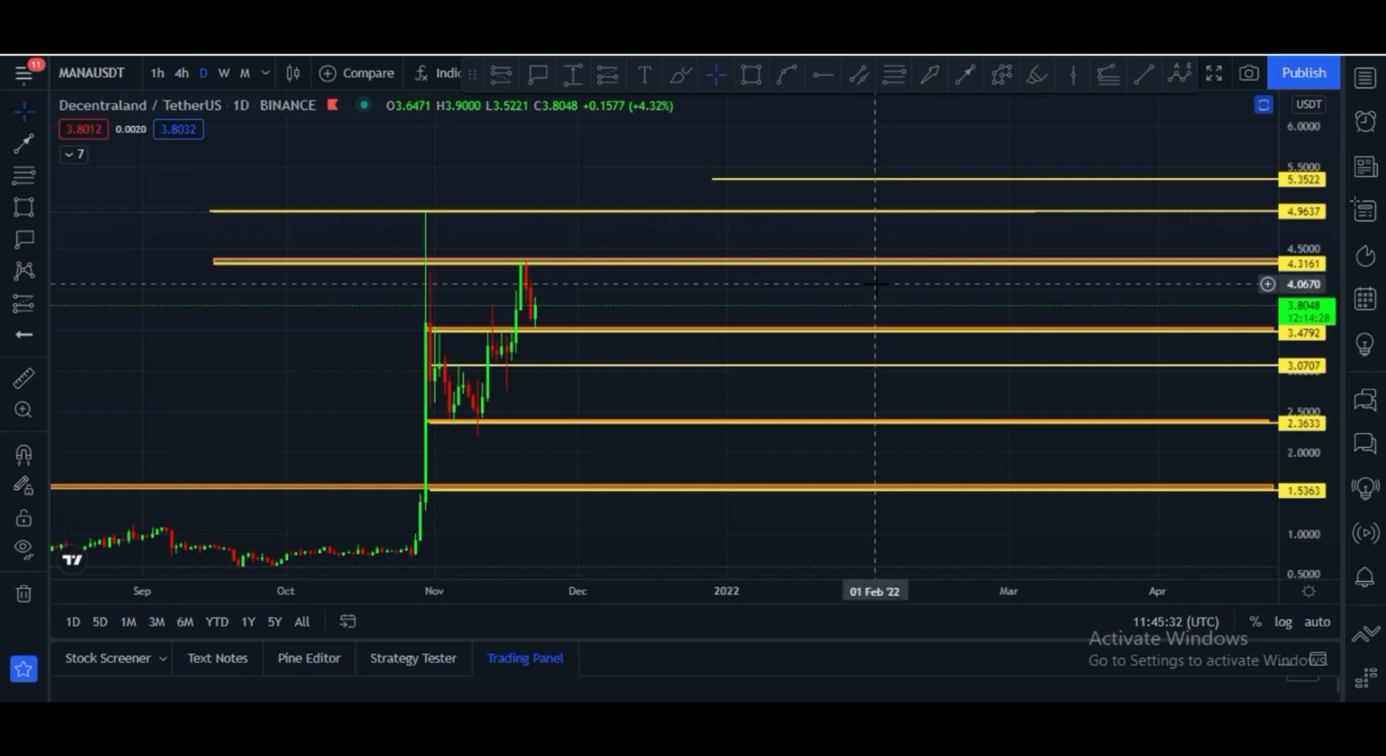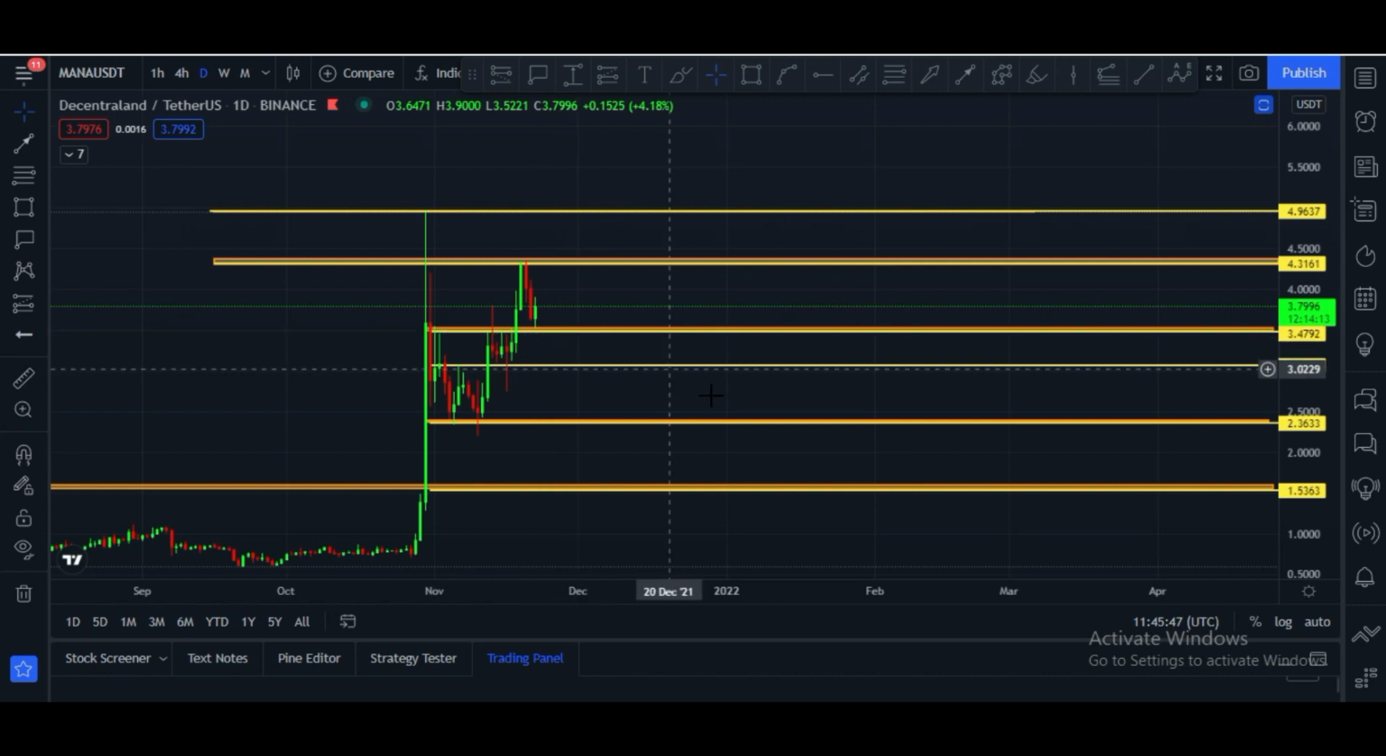Let me please show you the daily chart. In the daily chart, Mana price is at $3.80, and after creating a top in this zone at the $4.94 price, it is at $3.79 right now. It has to hold this major support area at the $3.47 to $3.50 price area.